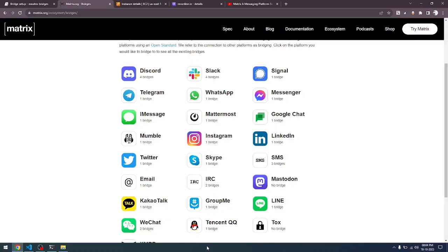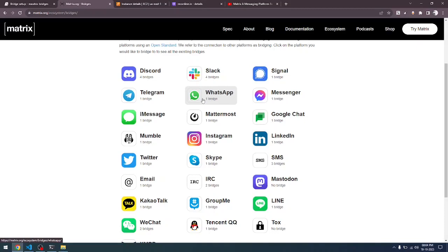In order to understand what a bridge is, assume any one of the services here. For example, let us take WhatsApp. Inside WhatsApp, there will be lots of chat sessions. You will have chat sessions with various friends and colleagues in your WhatsApp client.